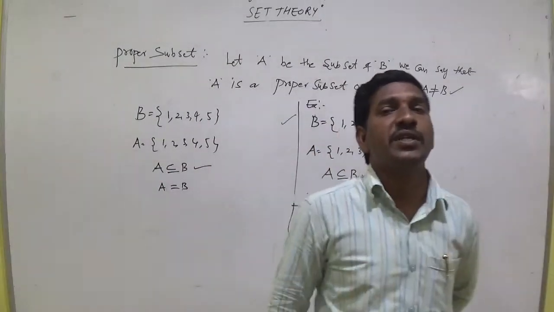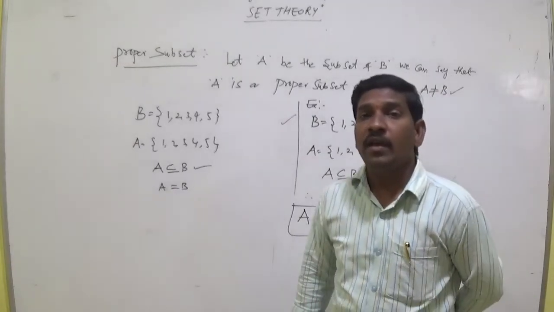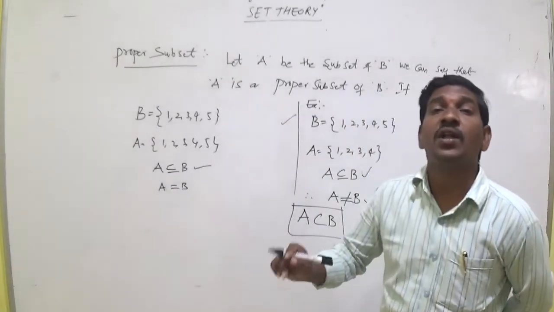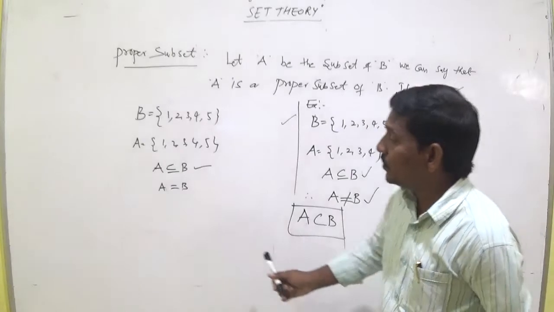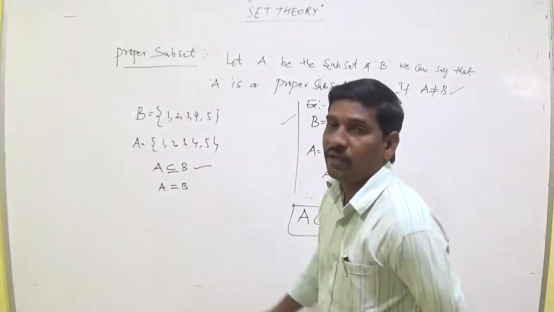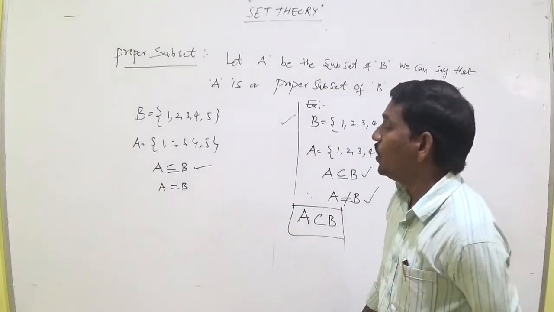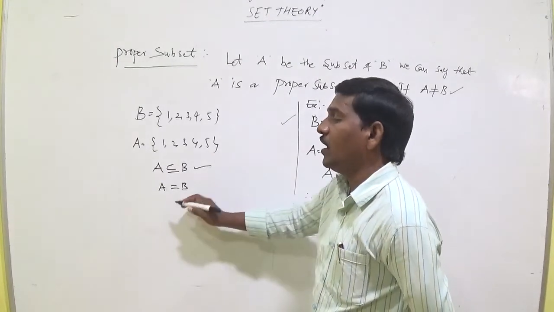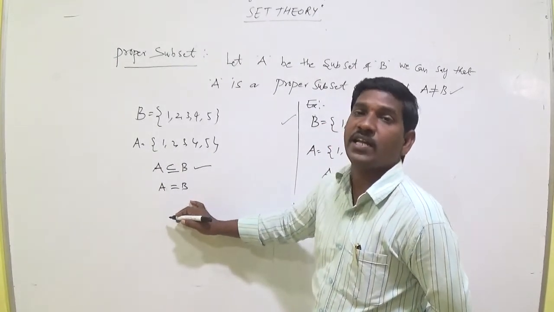It should be A subset of B and A not equal to B. But here A equal to B, so only one condition is satisfied. The second condition is not satisfied.